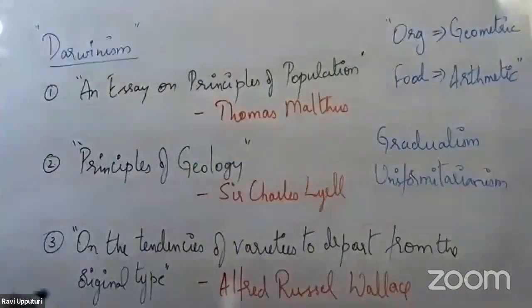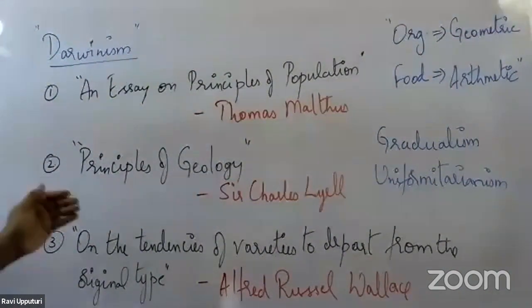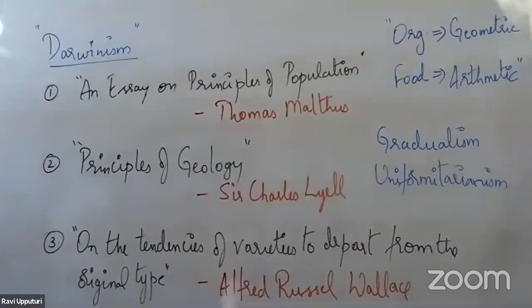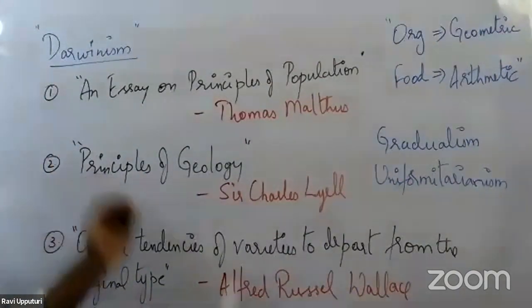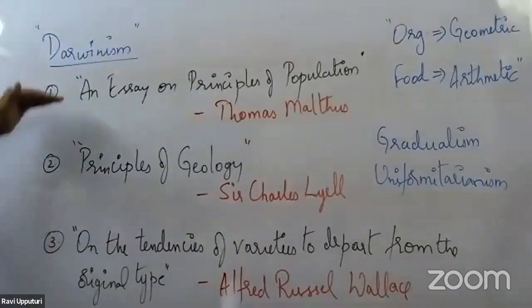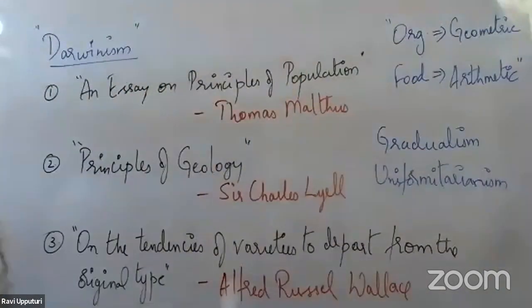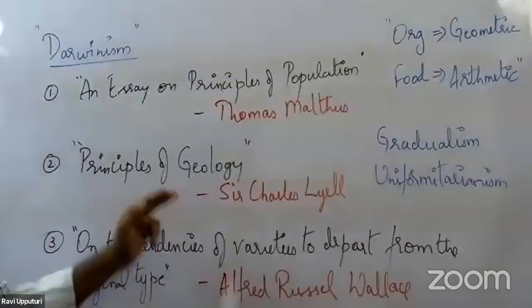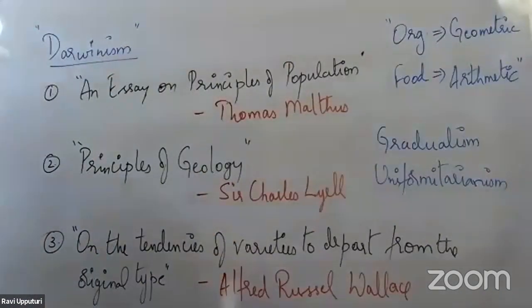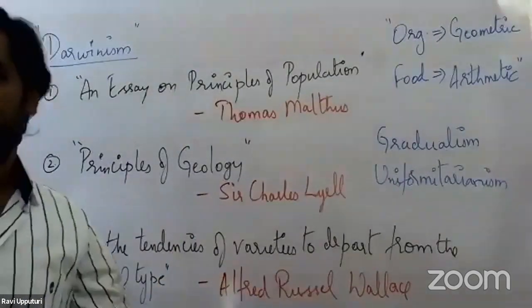Alfred Russel Wallace was a scientist who came up with the publication On the Tendencies of Varieties to Depart from Its Original Type. So, three important publications through which Darwin was highly influenced. The first one, An Essay on the Principle of Population, written by Thomas Malthus. The second one, Principles of Geology, written by Sir Charles Lyell. And the third one, On the Tendencies of Varieties to Depart from the Original Type, by Alfred Russel Wallace.